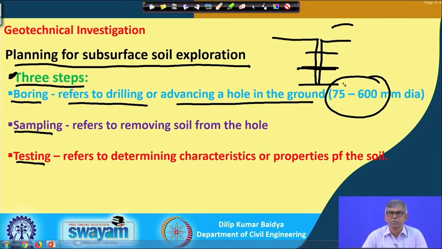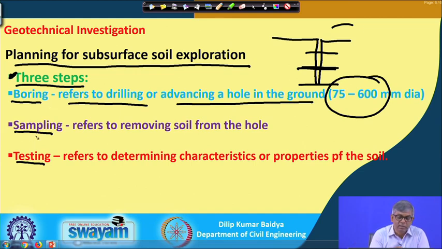A large number of boreholes in most sites will be between 75 to 100, sometimes 150 also, but very common is 100 millimeter. So, those boreholes will be done. The first step in subsurface soil exploration is boring, where we have to advance a hole deep enough. What depth is required, I will come to later on.